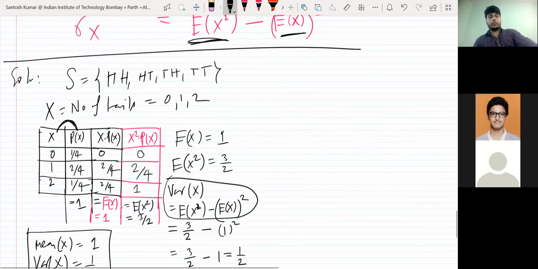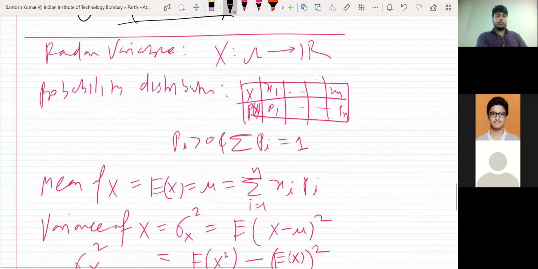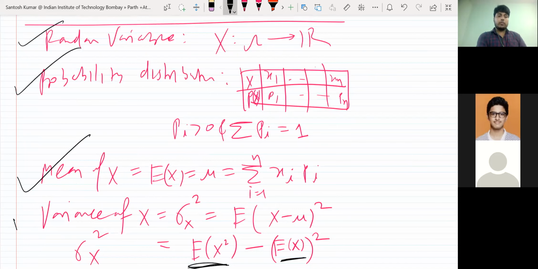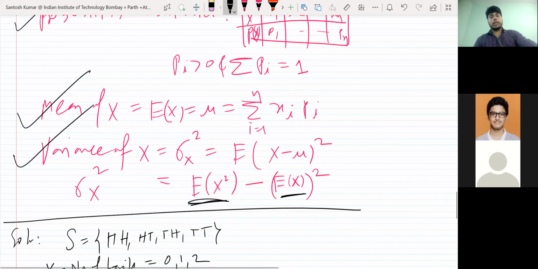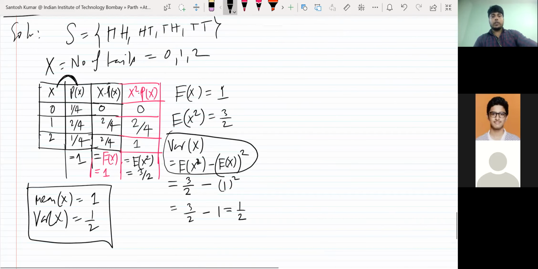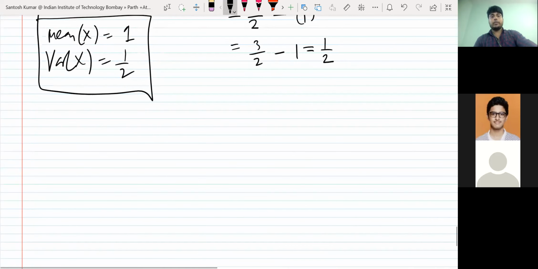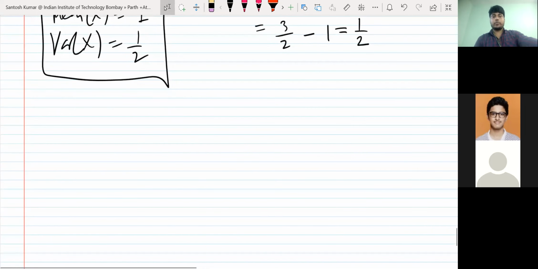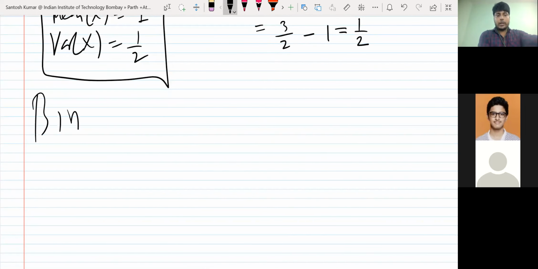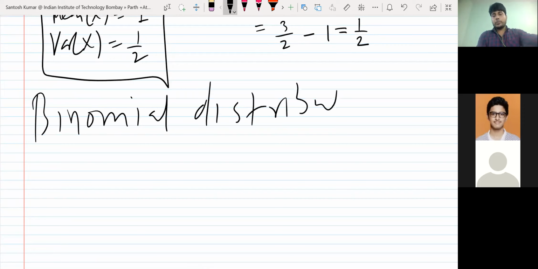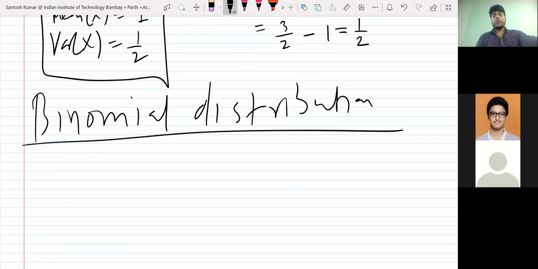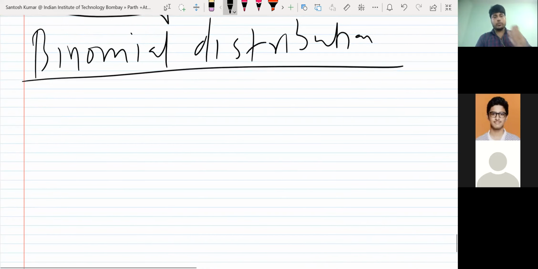So mainly the four things we had: random variable, probability distribution, mean, variance. The same things we'll have now for a special type of distribution, that will be the binomial distribution. So next we will have binomial distribution. Binomial distribution is a probability distribution actually, but it has some special property due to some conditions. There are a few conditions.